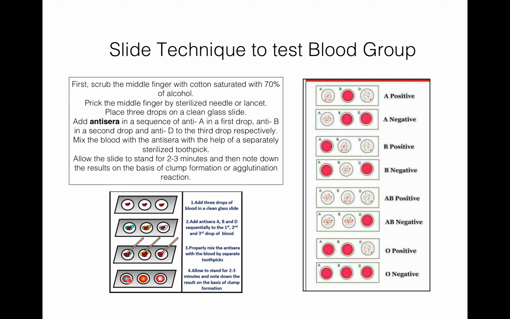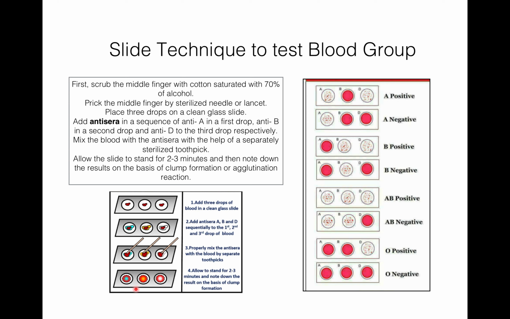If agglutination reaction occurs here only, then the person will be A negative. If agglutination reaction occurs here and here, then the blood will be B positive. If agglutination reaction occurs here only, then the blood will be B negative.